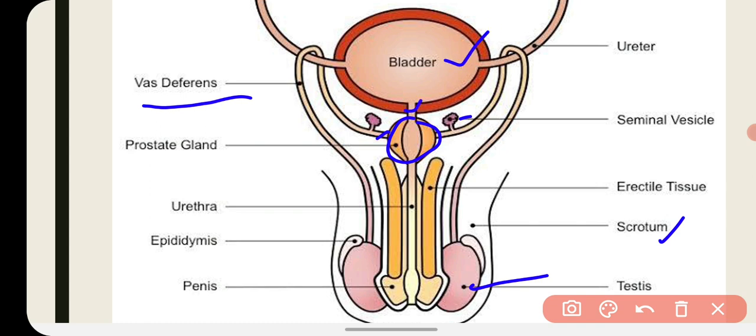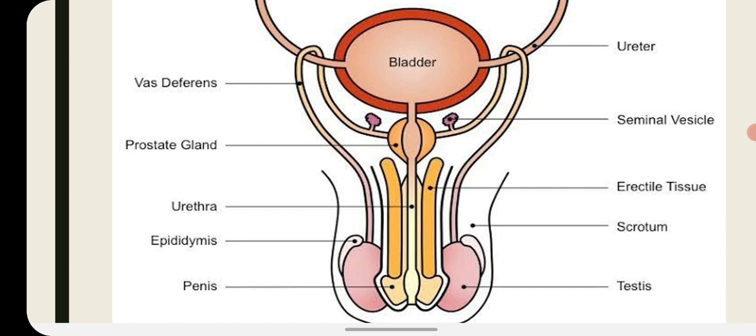And urethra is covered by a muscular tissue that makes the penis. And here you can see this is the ureter, which brings the urine from kidney to the urinary bladder. And here you can observe that the urethra is the common passage for the discharge of sperm and urine in the male body.